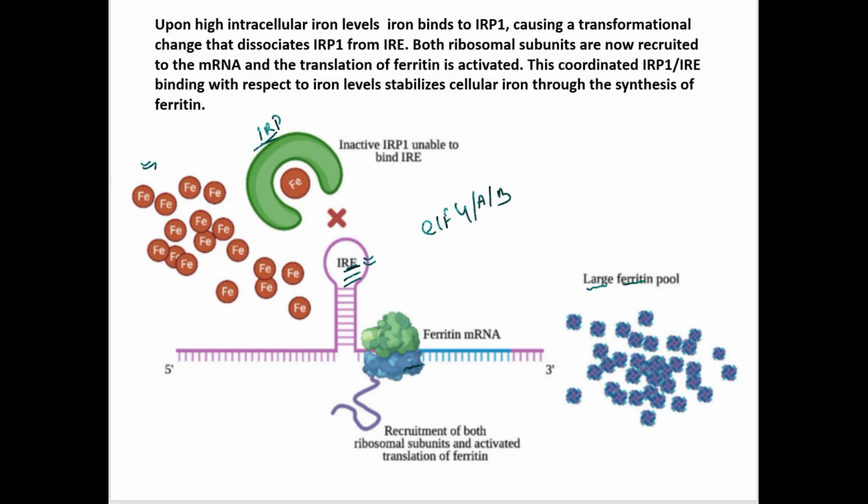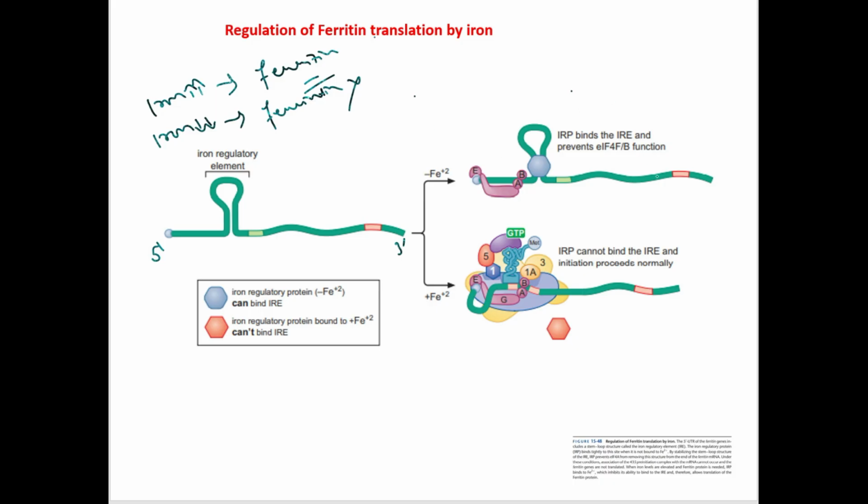So let us see how the initiation factors come and bind. When there is low concentration or no concentration of iron, during this time, there is formation of IRE. In this IRE, the IRP protein can bind, and it will prevent the EIF4A and B from functioning.